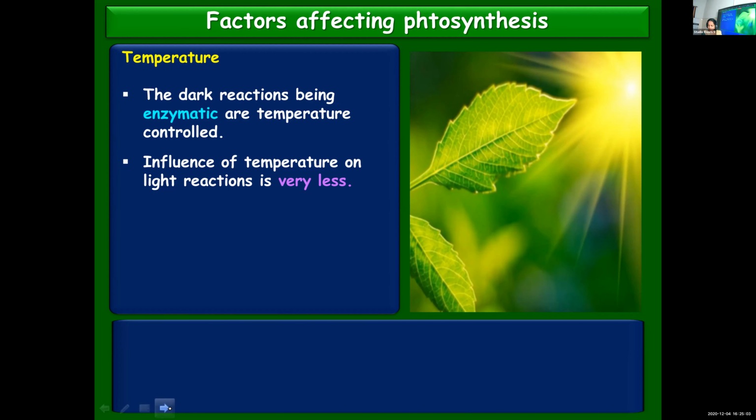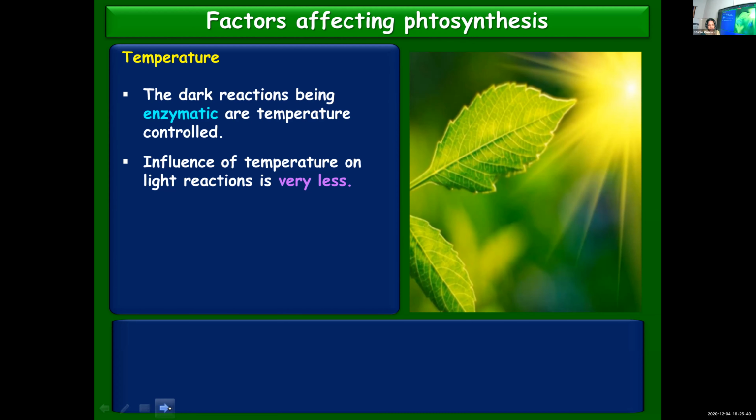If the temperature is too low, enzymes cannot function. And if the temperature is too high, the enzymes will get denatured. The dark reactions being enzymatic, they are temperature controlled. And in light reaction, the role of temperature is less. Mainly, it is the dark reaction which is influenced by temperature because it's under the control of enzymes. Several enzymes are involved in the second stage of photosynthesis, that is the dark reaction. So being influenced by enzymes, here temperature also plays a very important role.